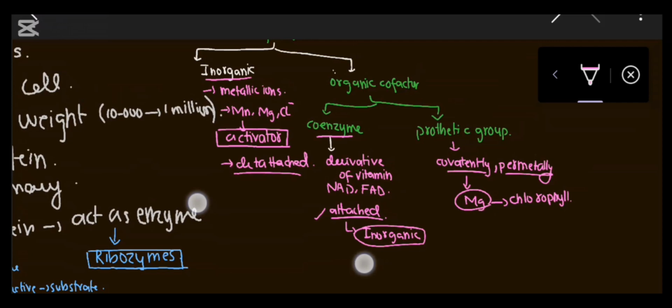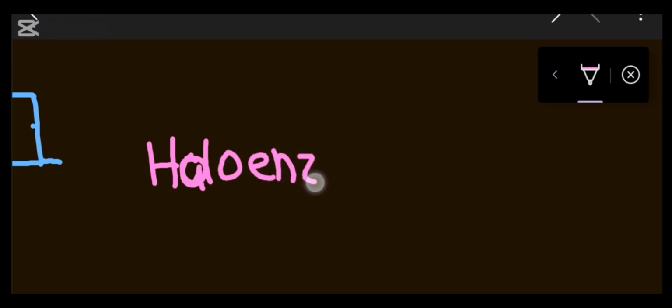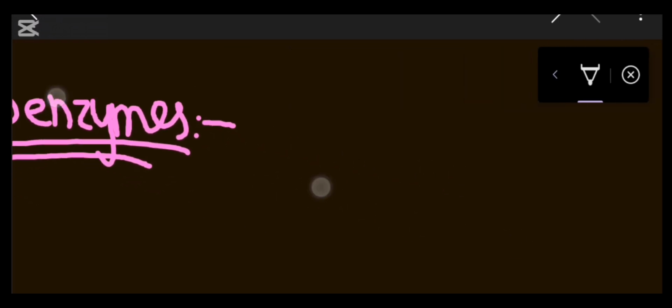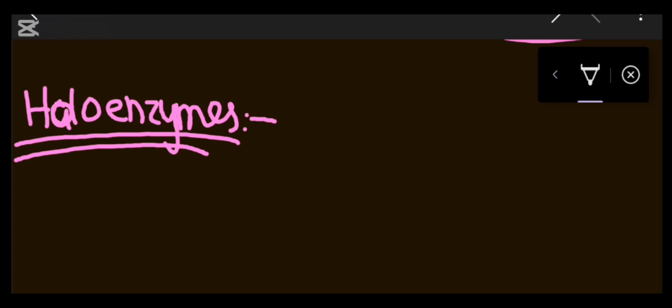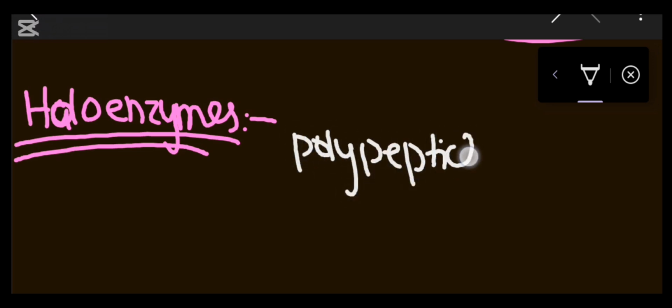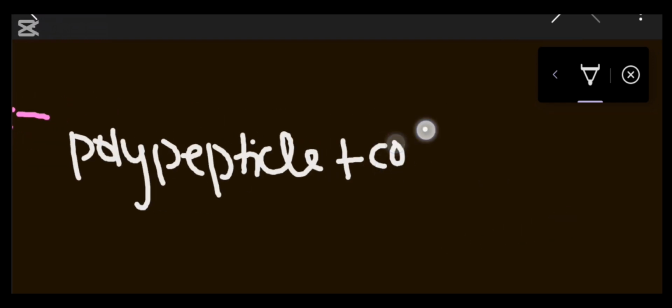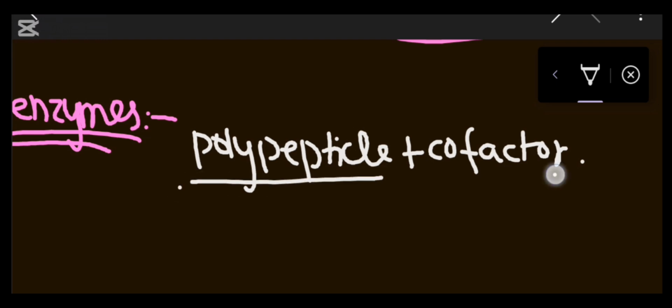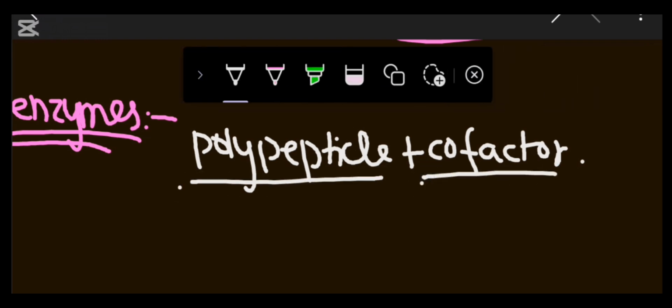Now here is the concept of holoenzymes and apoenzymes. Holoenzymes are basically the polypeptide chain plus cofactor. When they combine, they form a holoenzyme.